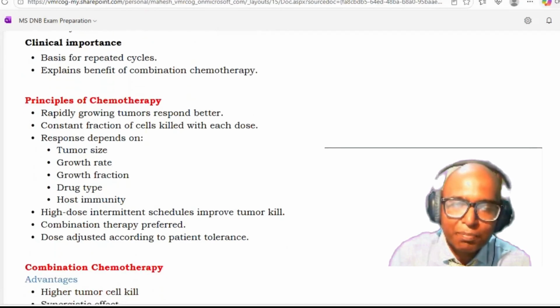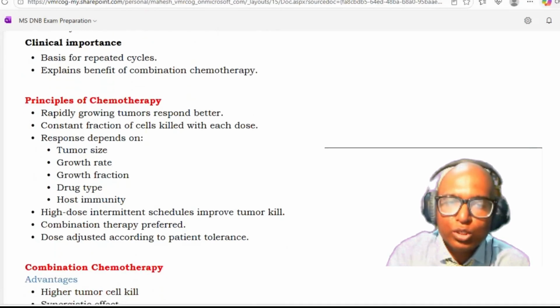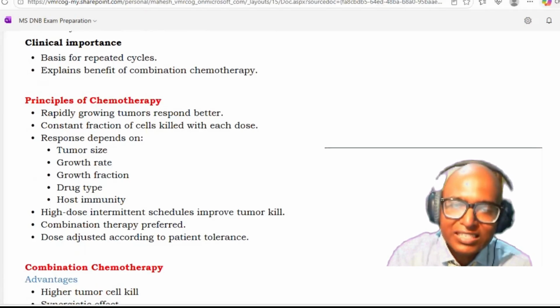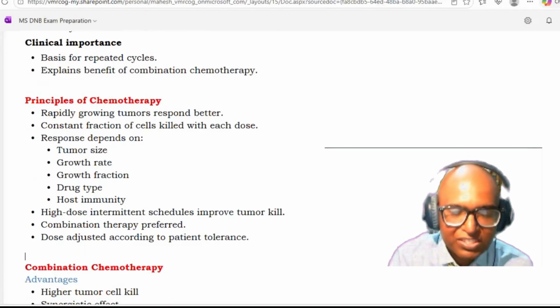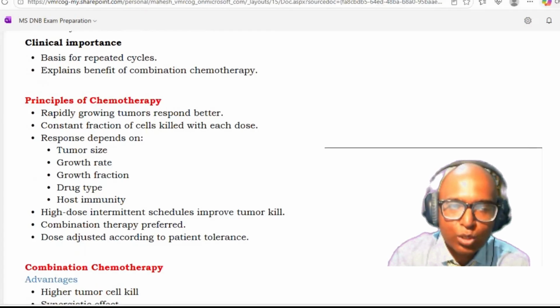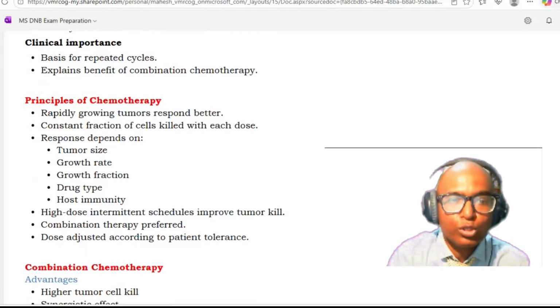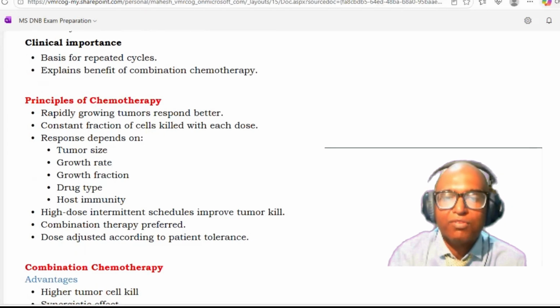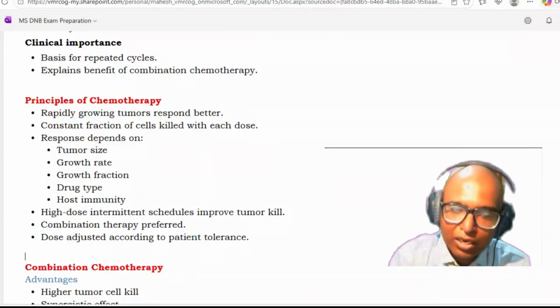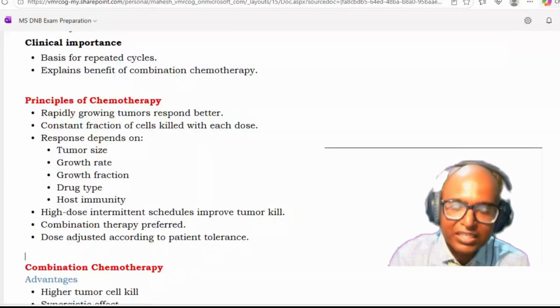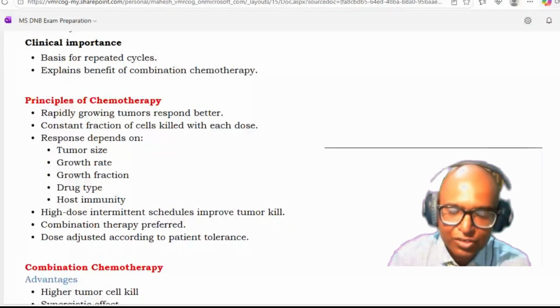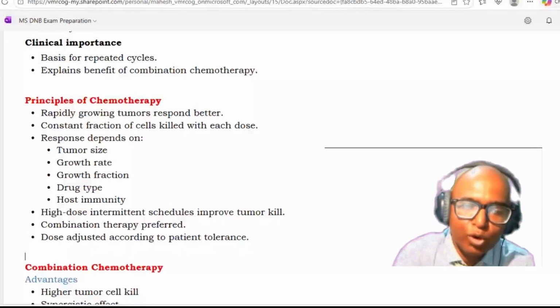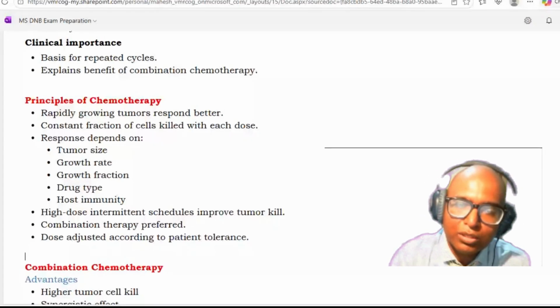Then you will be writing about the principles of chemotherapy. Rapidly growing tumors will respond better. A constant fraction of the cells is killed with each dose, which we have also seen. Response will depend upon the tumor size, growth rate, growth fraction, drug type, and host immunity. These are the factors affecting the response. High dose intermittent schedules will improve the tumor kill, so you should give high dose and intermittent schedules. Combination chemotherapy is preferred because you are using drugs which act synergistically. They will have different side effects and different mechanisms of action, so this synergistic action will be more useful. Then dosage is adjusted according to patient tolerance.